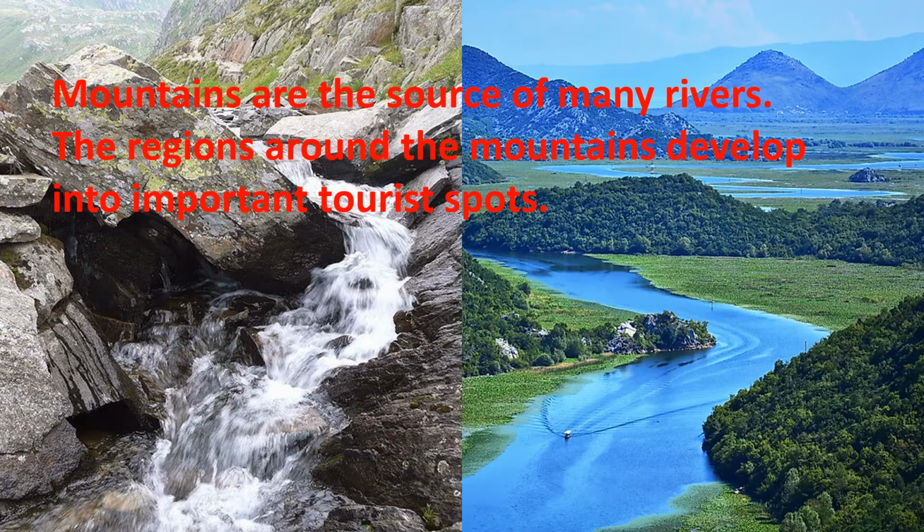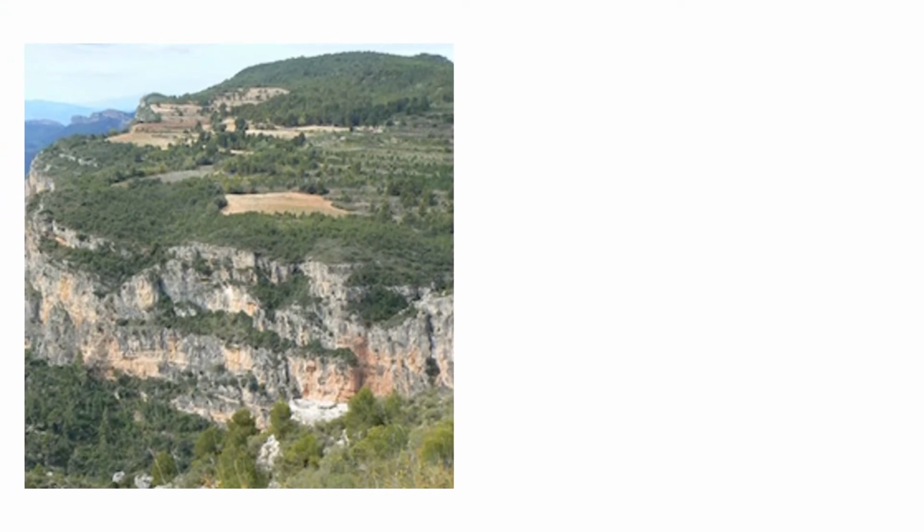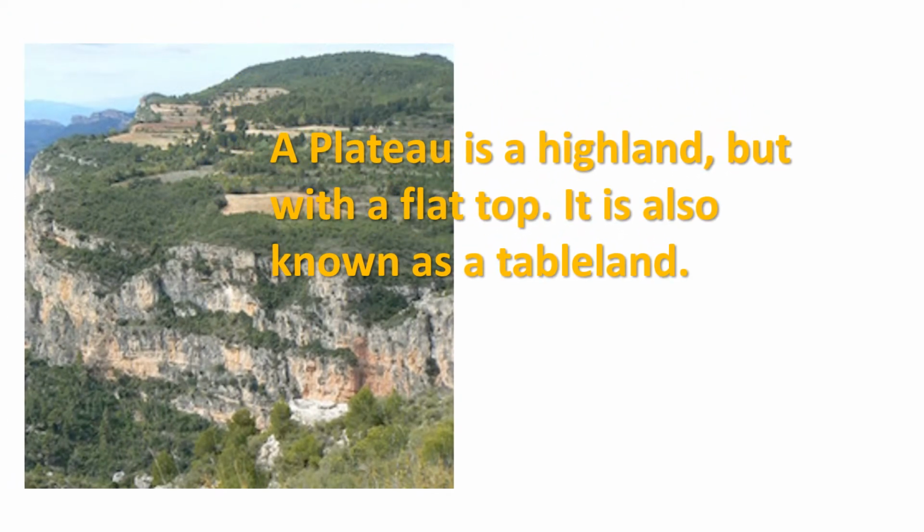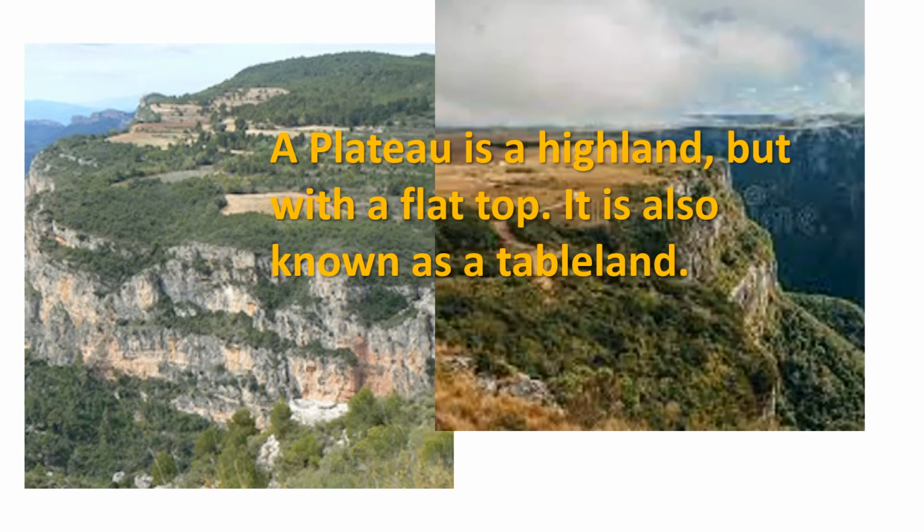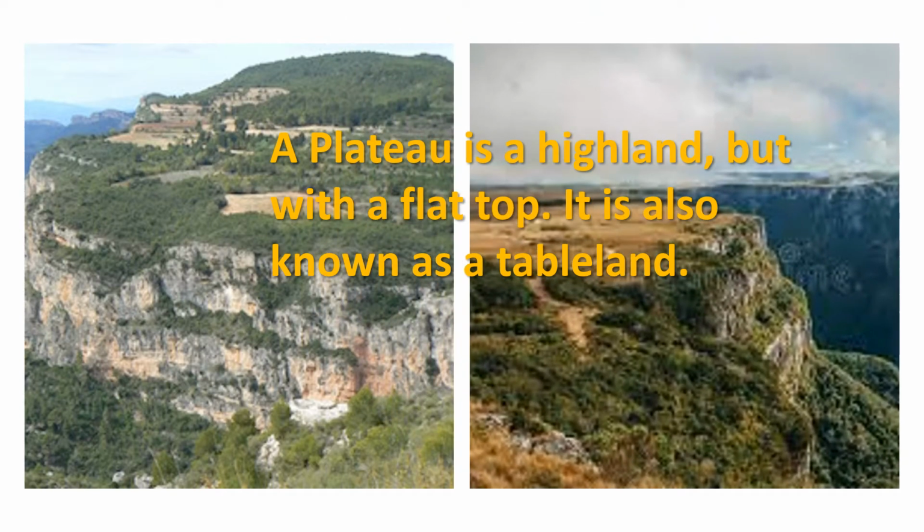The next kind of landform is a plateau. A plateau is a high land but with a flat top. So students, this is the basic difference between a mountain and a plateau, that mountains are having conical peaks but plateaus are flat at the top. That's why plateaus are also known as a tableland. They are separated from the surrounding areas by steep slopes. Several rivers flow through plateaus. In some regions, the rivers run down as waterfalls due to the steep slopes.